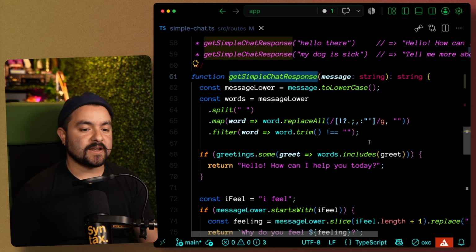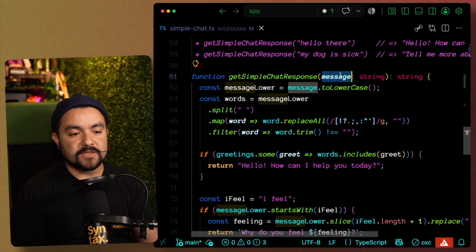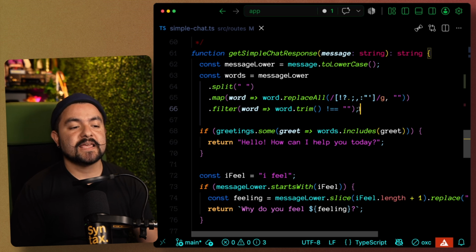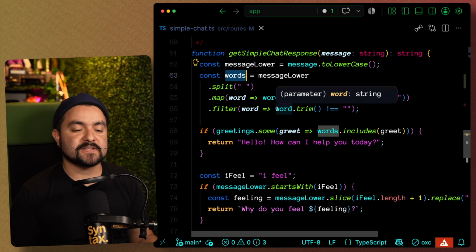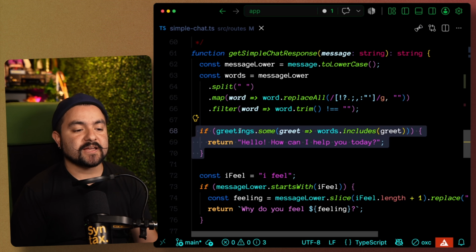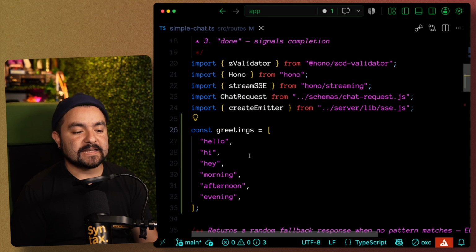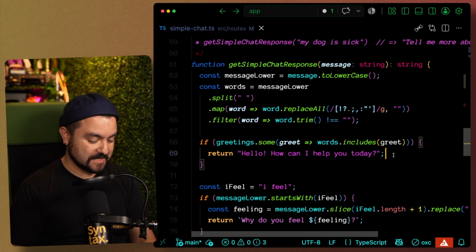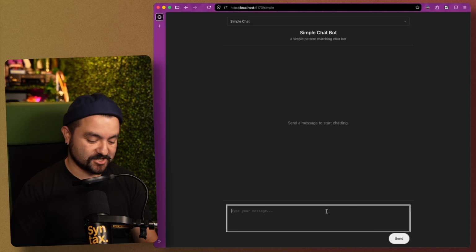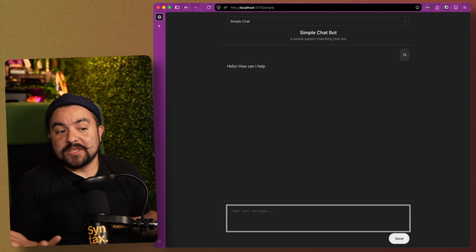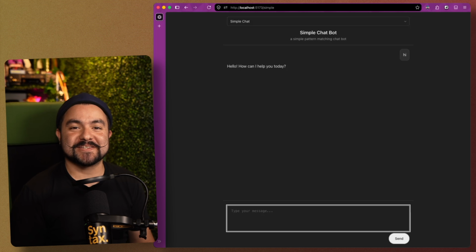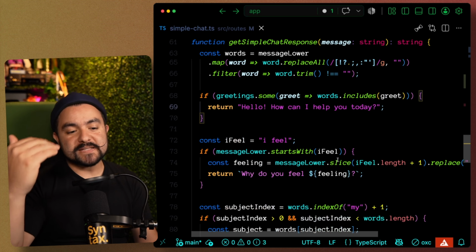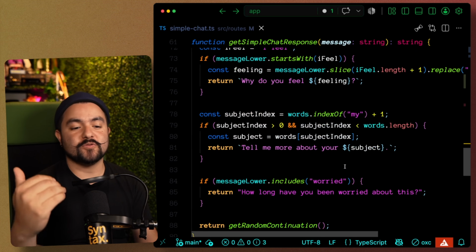And we have this one function that handles all responses. So the user's message is passed in, and then we replace all the special characters and remove any empty white space. From there, we basically have a list of words that corresponds to the user's message. The first thing we do is check, is one of those greetings that we've defined in the user's message? And if it is, we immediately respond with, hello, how can I help you today? So simple as that. If you were to just come across this chat UI and say, hi, you might initially think that there was an LLM on the other side because it responds in a very similar way to how ChatGPT responds.